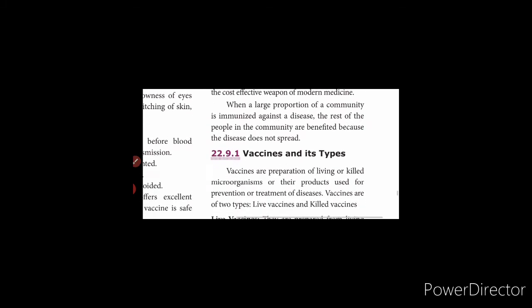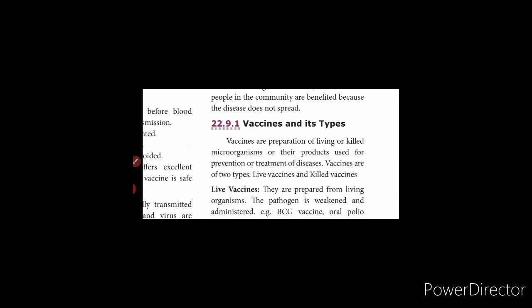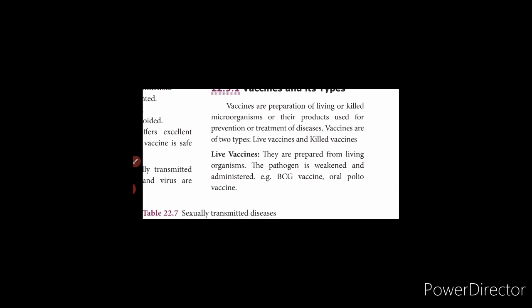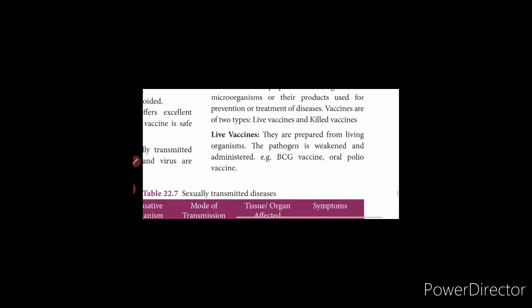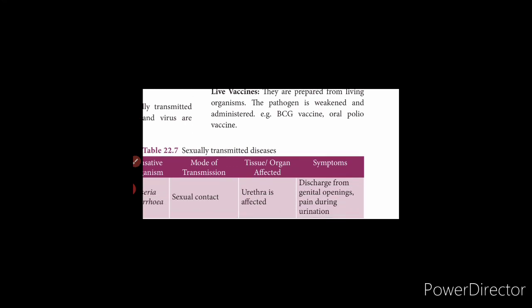Okay. Vaccines and their types. Vaccines are preparations of living or killed microorganisms or other products used for prevention or treatment of disease. Vaccines are of two types: live vaccines and killed vaccines. Examples of live vaccines are BCG vaccine and oral polio vaccine. These are prepared from living organisms. Then the next one is killed vaccine.